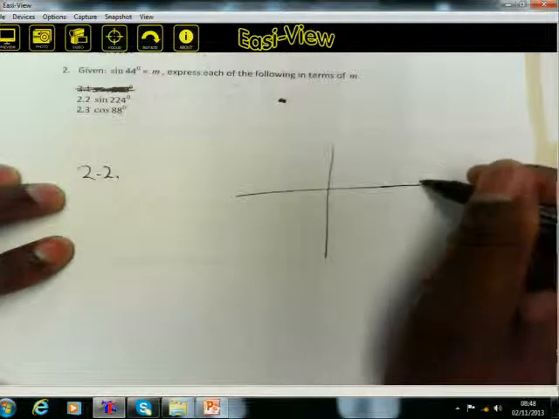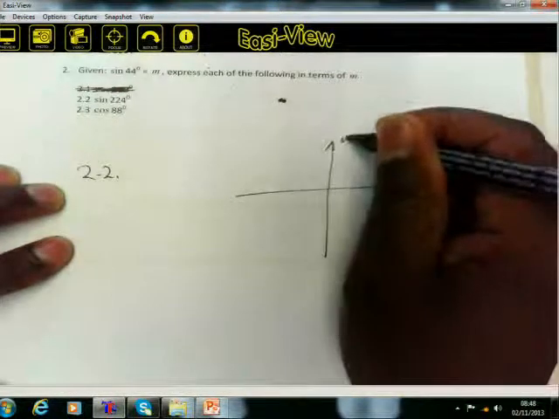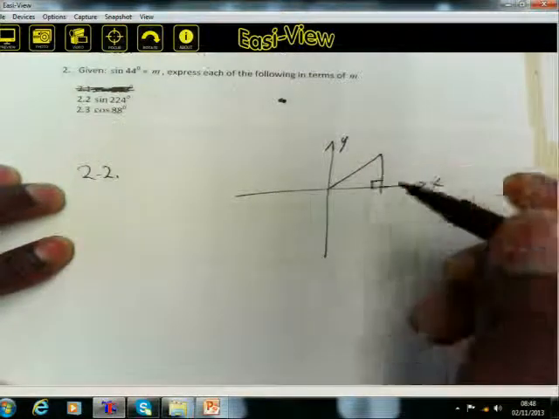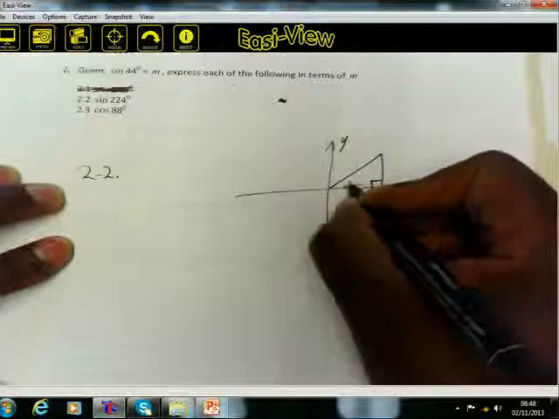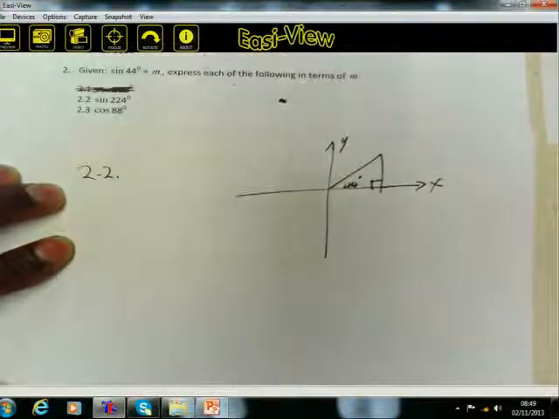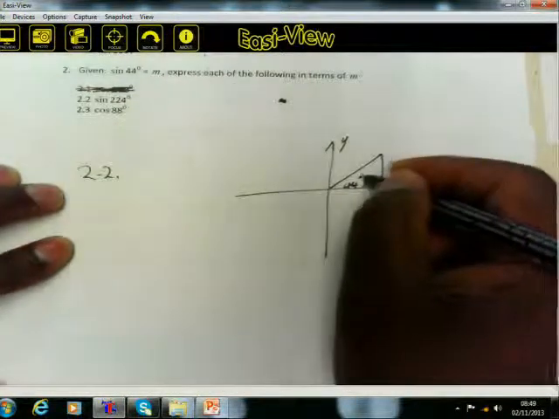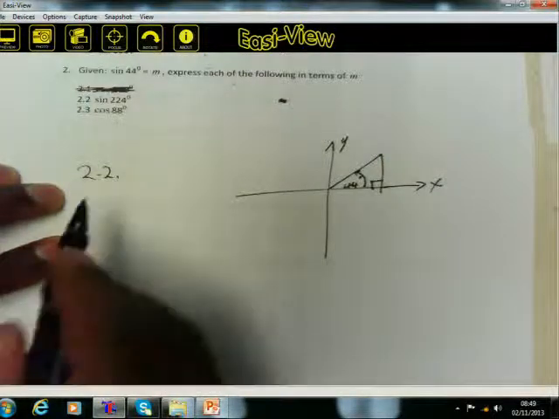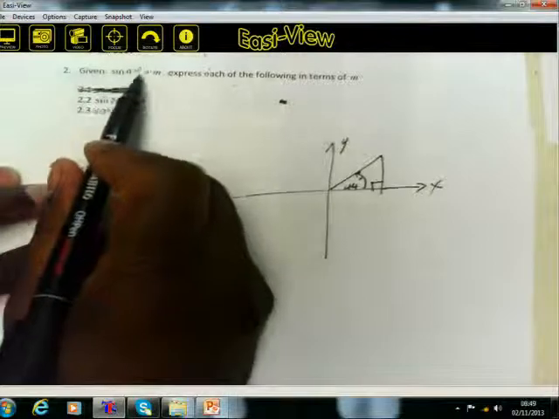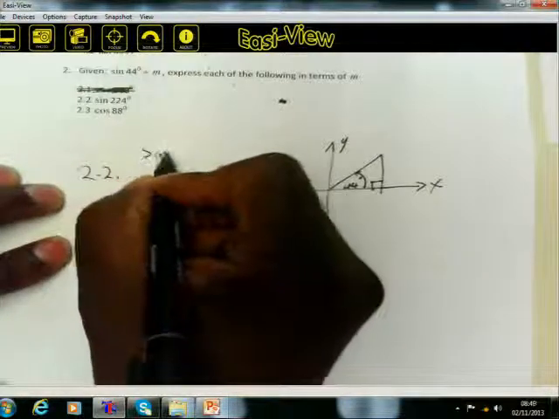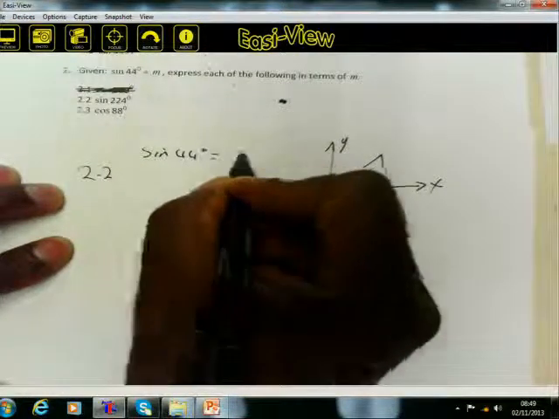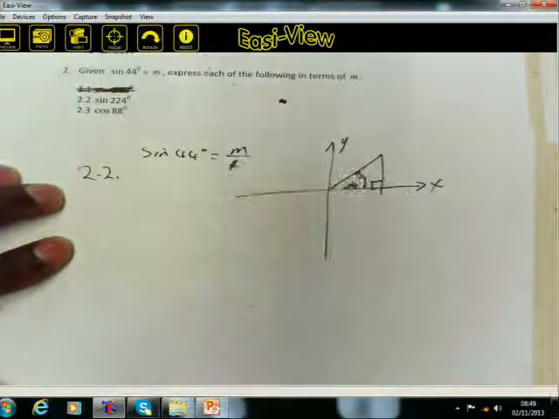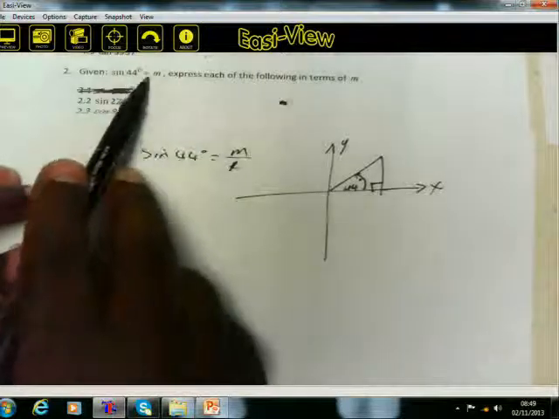draw a right-angled triangle. These are the x-axis, the y-axis. A right-angled triangle in the first quadrant. This angle is 44 degrees, measured in an anti-clockwise direction. It's positive. So what is given here? The sine of 44 degrees is equal to m. It's m over 1, which is m.